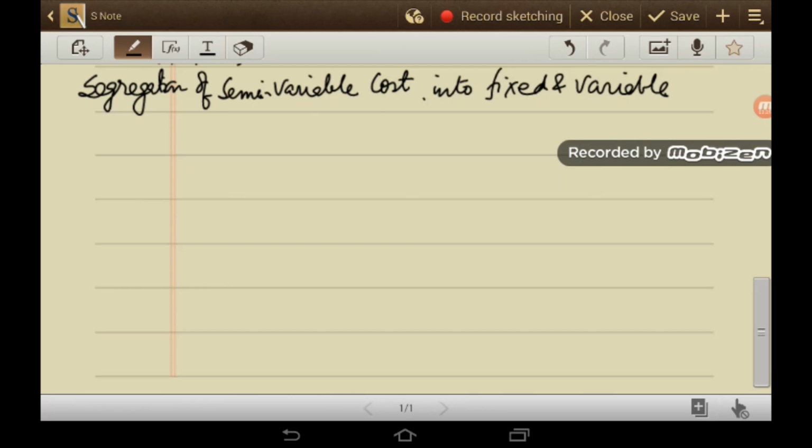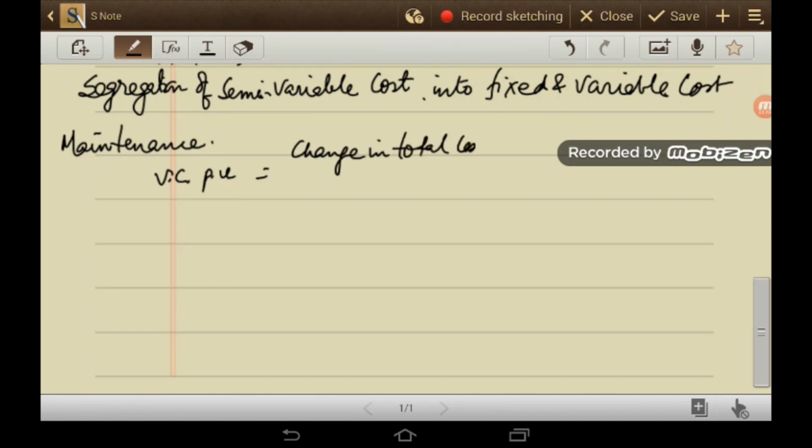Now segregation of semi-variable cost into fixed and variable cost. Let us consider first the maintenance cost. Variable cost per unit is change in total cost by change in output.